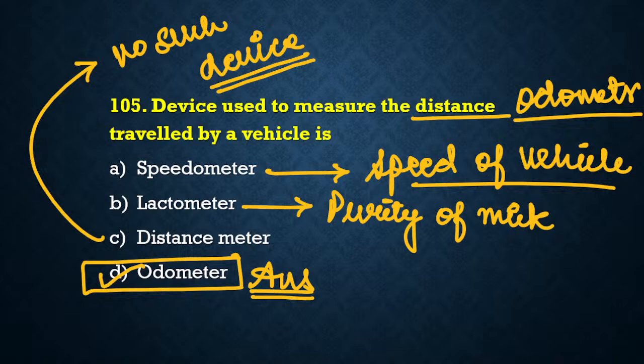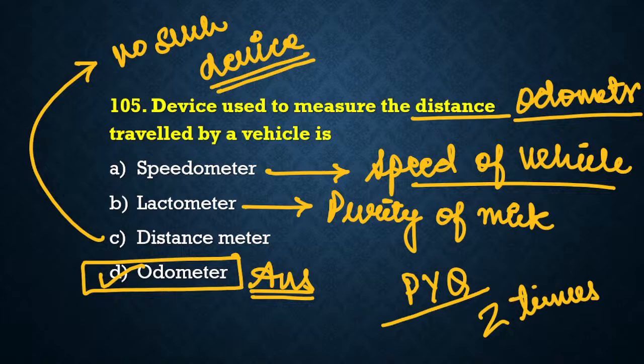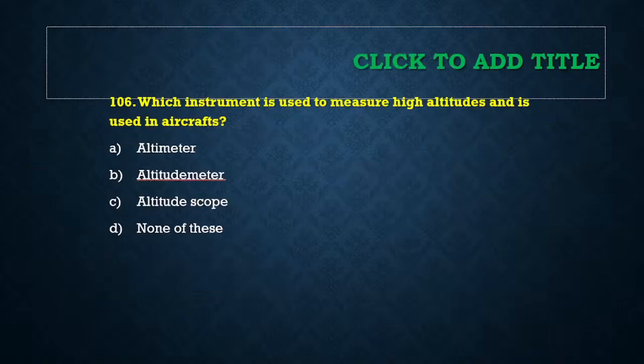Good morning Aisha. Okay, so the correct answer for the question is odometer. We use odometer to measure the distance, and this is a previous year question of the Sainik School entrance exam. The question has been asked 2 times in different years. So scientific devices is a topic which you cannot skip under any condition.